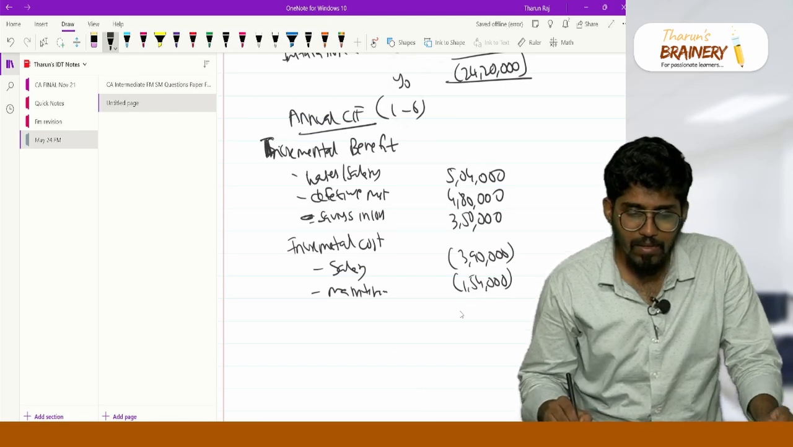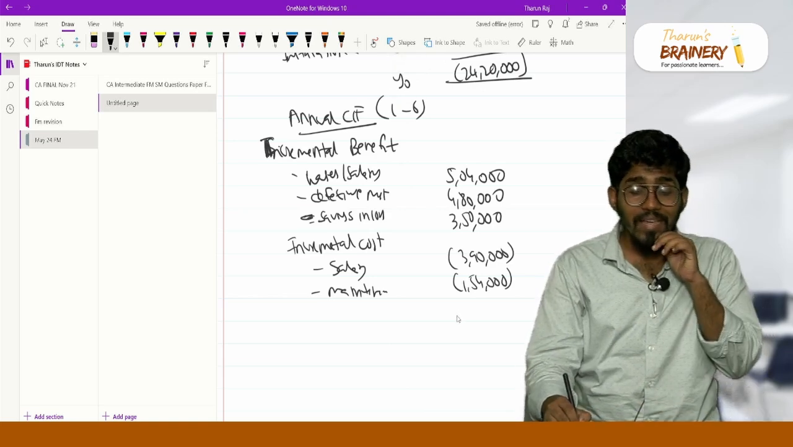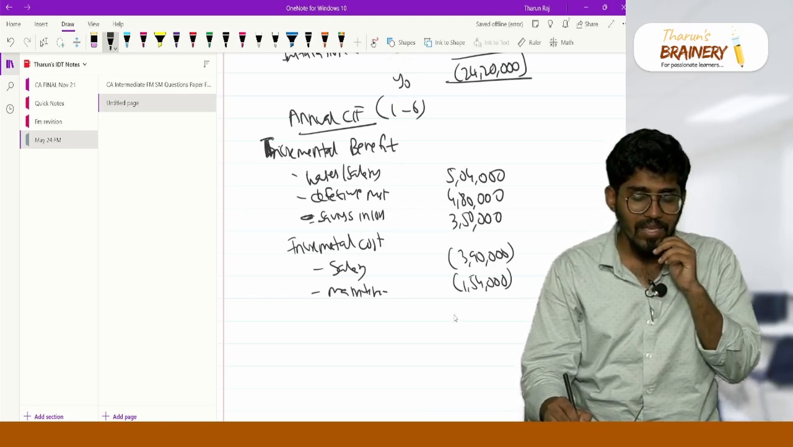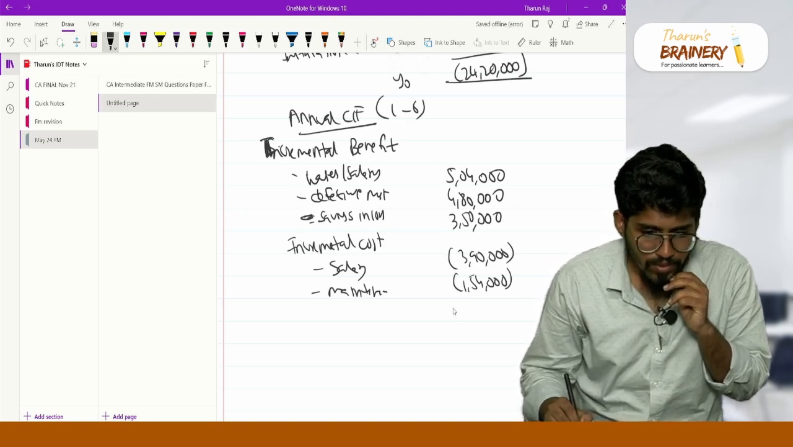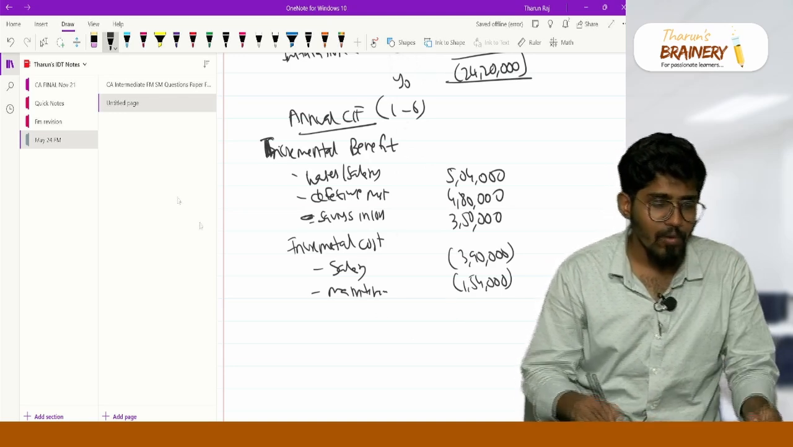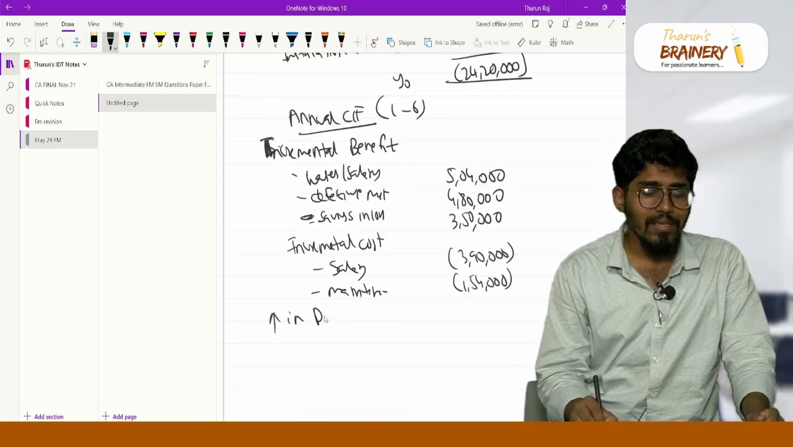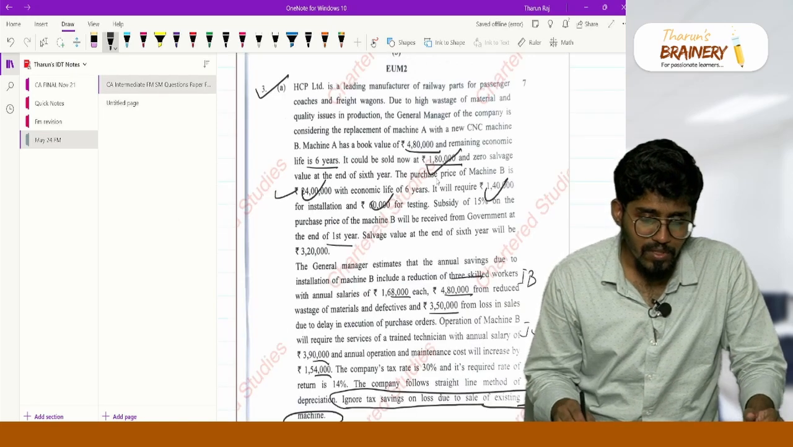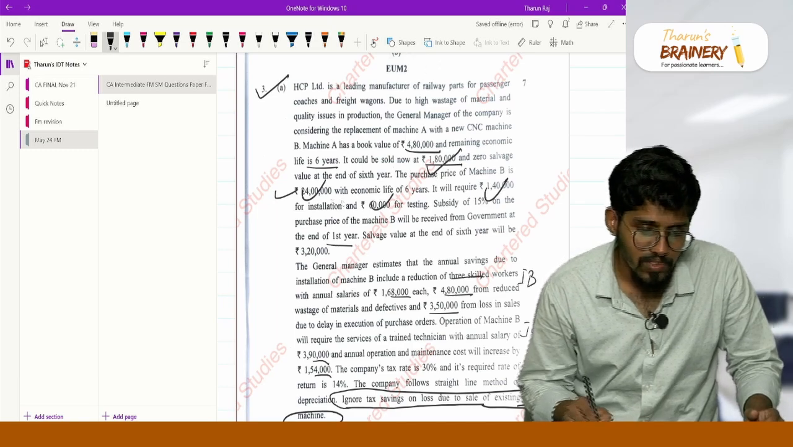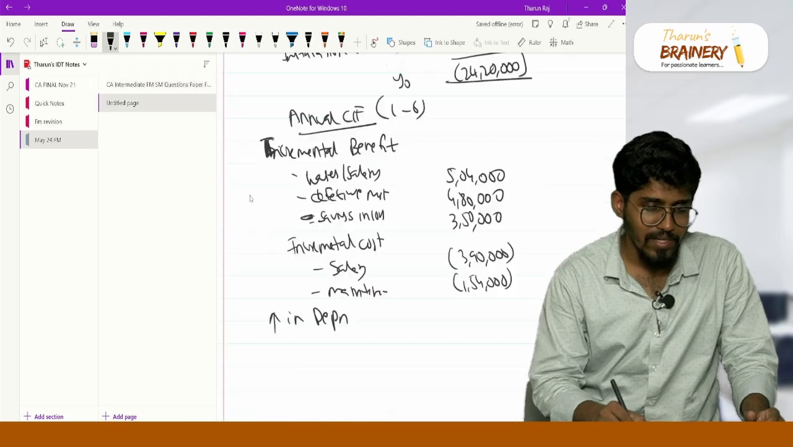Correct? So this is my incremental benefit, and on the incremental benefit I will also have a tax impact. Just 1 minute, am I doing correct? Yes, I am doing correct. Now what will be my increase in depreciation? First, what is my new depreciation? It is 24 lakh minus your salvage value of 3,20,000.